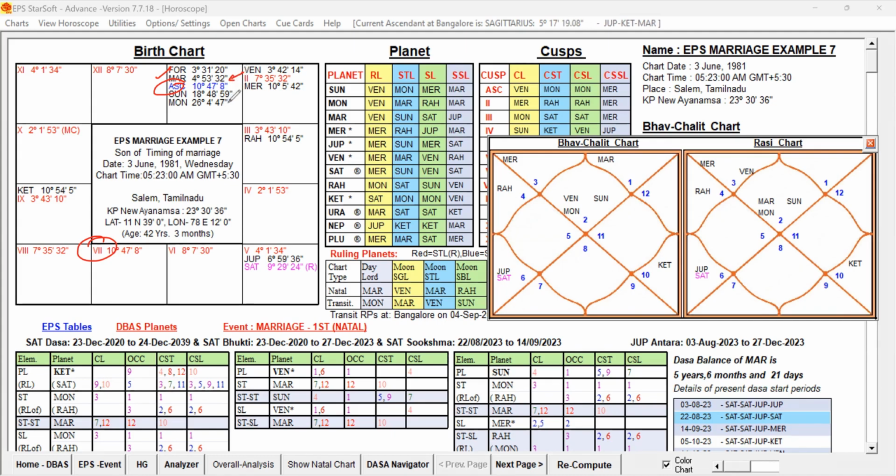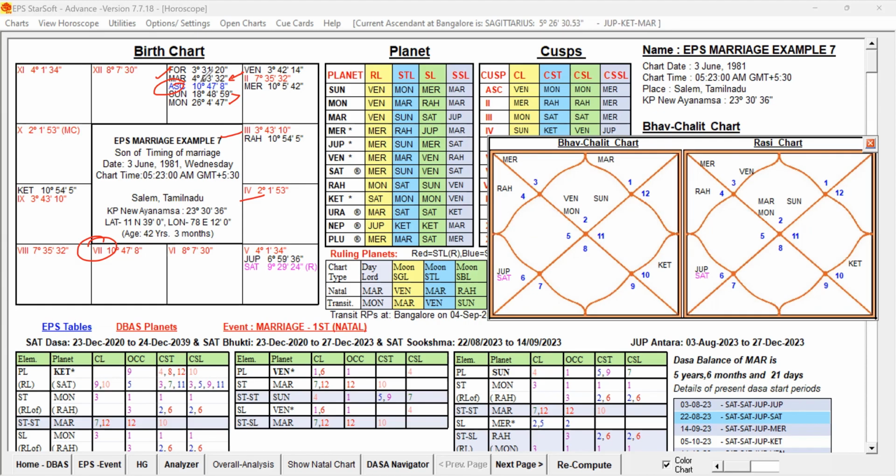As per EPS, though they are in different houses, they are in the same sign: Sun and Moon are in the first house and Mars is in the 12th house, but they are in the sign of Taurus only, irrespective of the degree. As per EPS, they are all conjoined. Mars is conjoined with the Sun and Moon. Sun is the 4th lord, Moon is the 3rd lord. So the 7th lord is posted in the 12th house but conjoined with the fourth lord and third lord, Sun and Moon, posted in the first house.